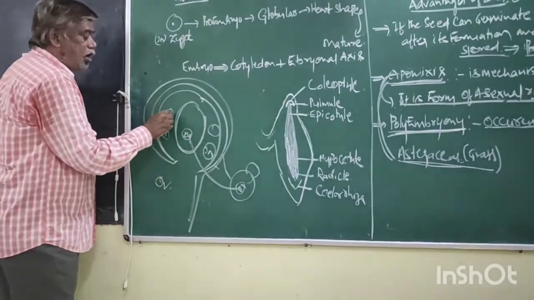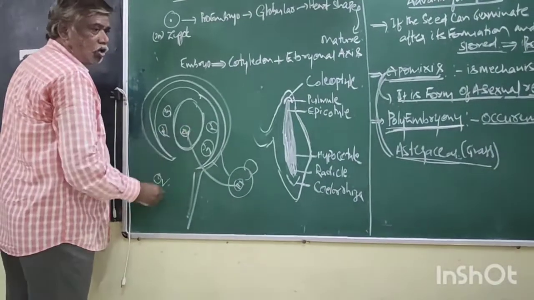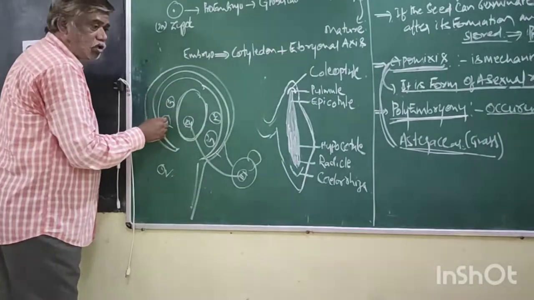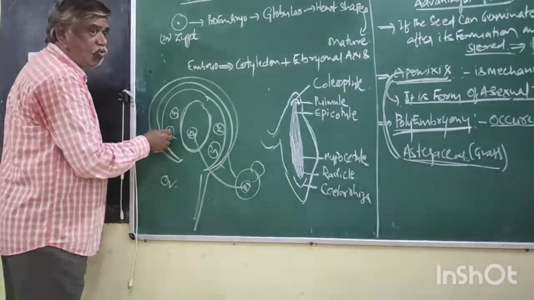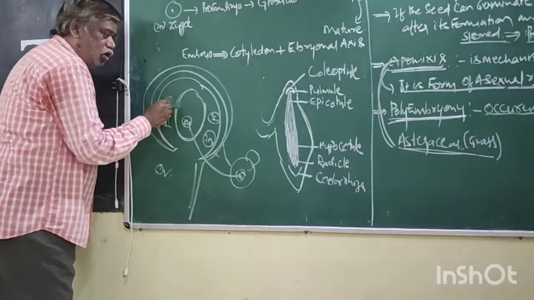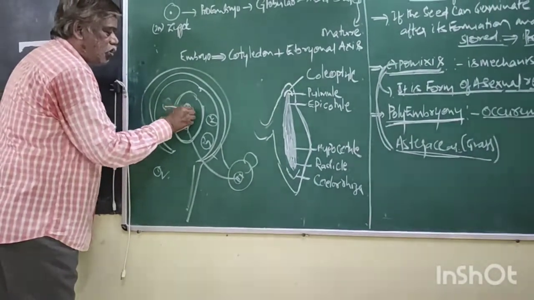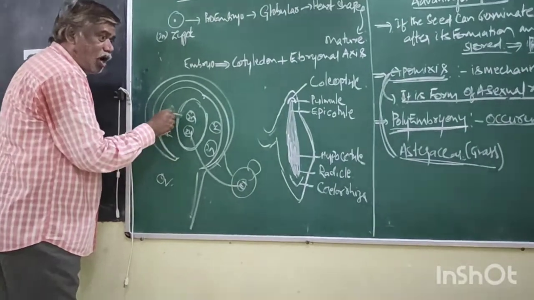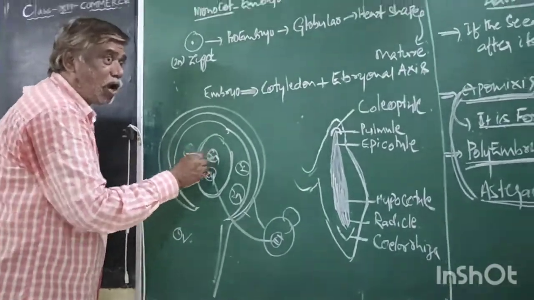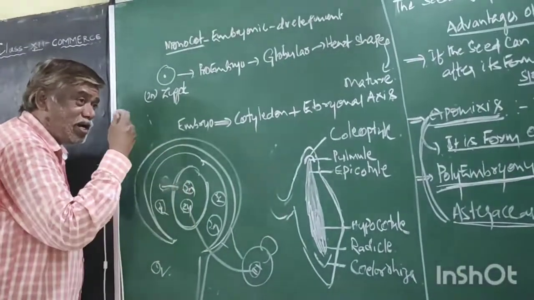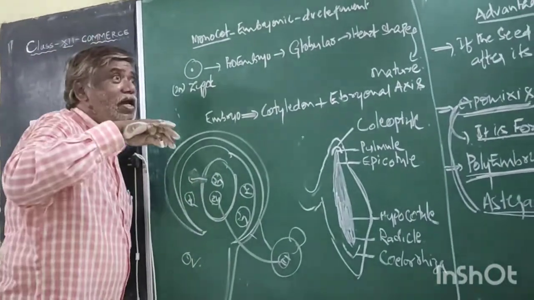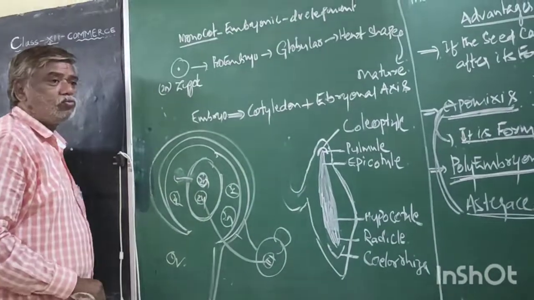Those are diploid nucellar cells. The zygote is diploid, and these nucellar cells are also diploid. These will penetrate into the embryo sac. The diploid nucellar cells are mistaken as a zygote.